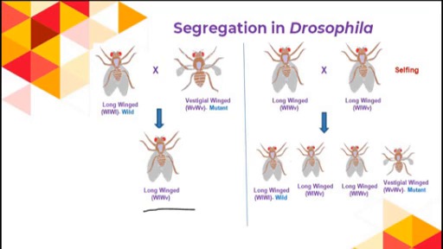The first offspring will be homozygous like its parent, but the other 2 are hybrids, and the last is the mutant. So the reappearance of this mutant vestigial winged Drosophila in the F2 generation indicates the law of segregation in animals also.